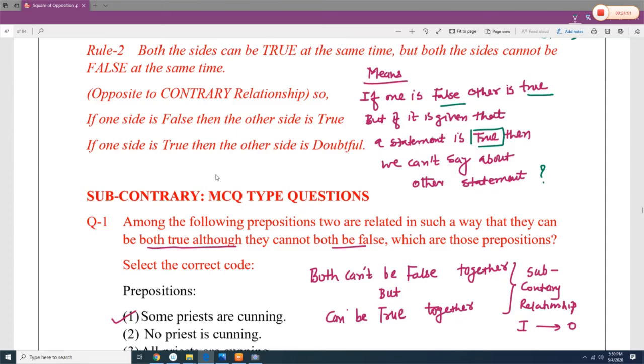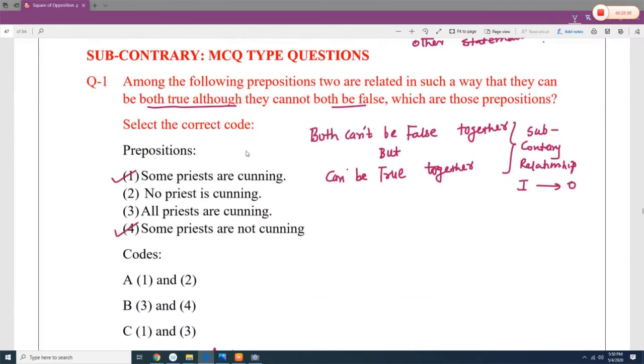If one is false, then the other is true. If one is true, then the other is doubtful. But both cannot be false together. Both cannot be false together, but both can be true together.